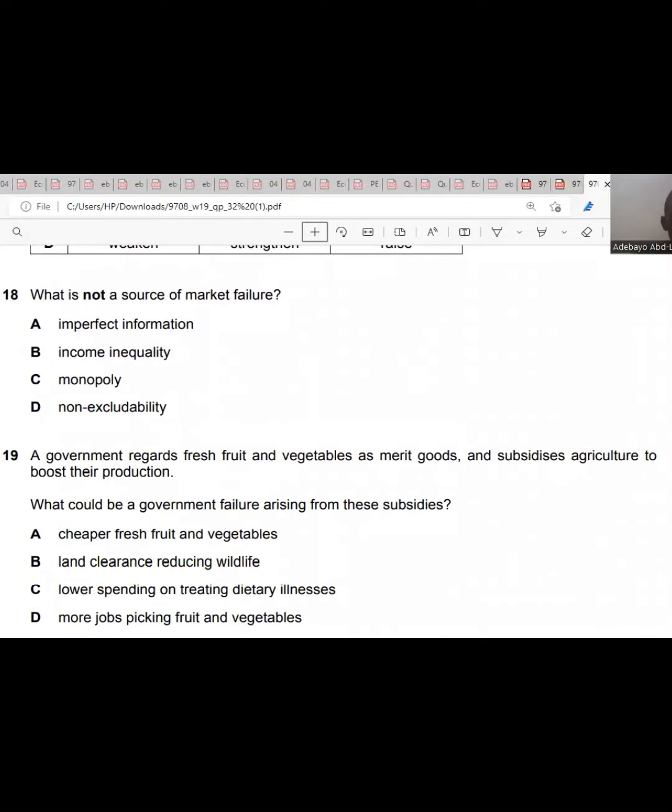Question 18. What is not a source of market failure? Imperfect information is a market failure because that is asymmetric information. B, income inequality. Income inequality doesn't have anything to do with market failure. It would rather be government failure. C, monopoly. Monopoly is a market failure because it restricts consumers' choices. And non-excludability. When you talk about non-excludability, it means that the consumption of one stops others from consuming it. So that is a market failure also. So the answer is B, income inequality. Income inequality is not a market failure. It could be government failure.